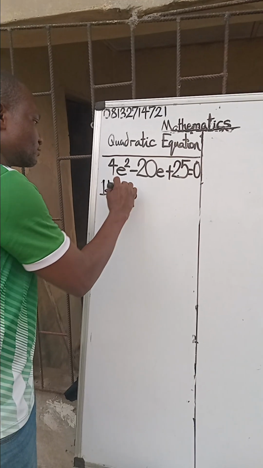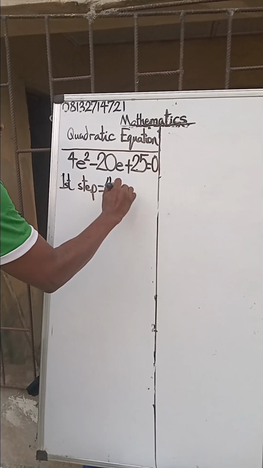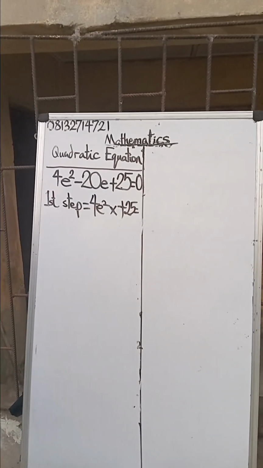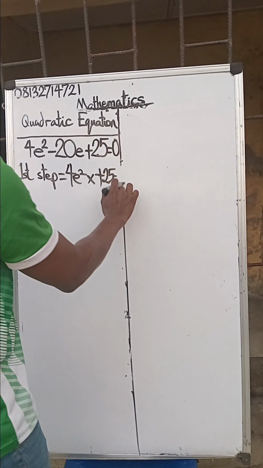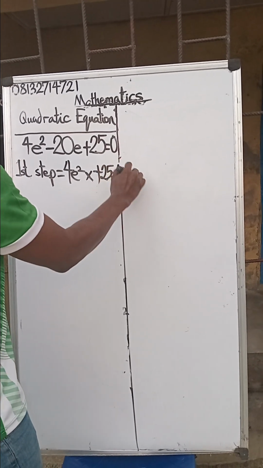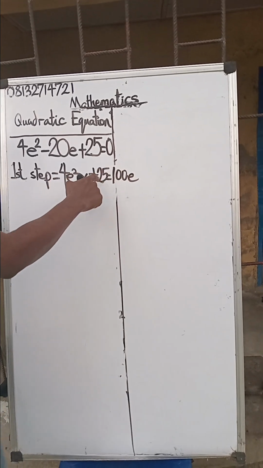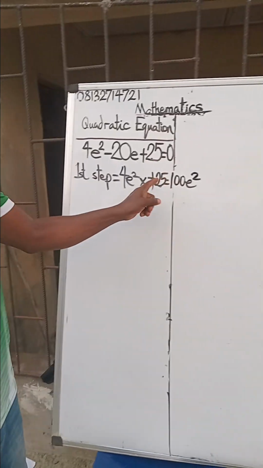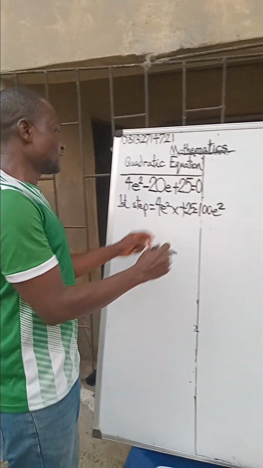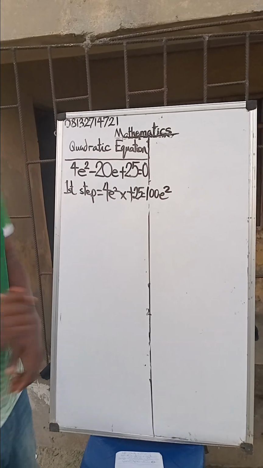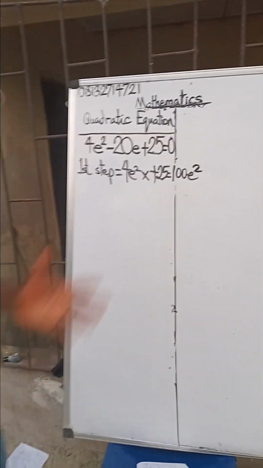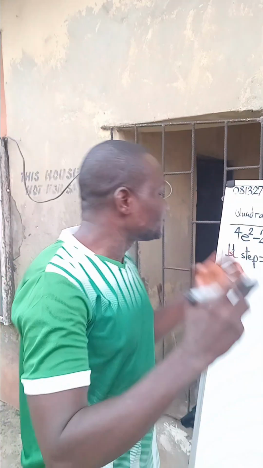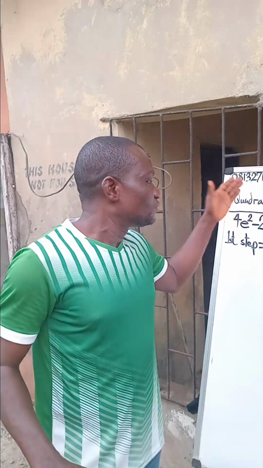First step, we say 4e squared times plus 25. This is the first step. 4e squared times 25 will give me 100e squared. 25 times 4 is 100e squared. Now, we are going to look for two factors such that if we multiply these two factors together, we'll get plus 100e squared, and if we add these two factors together, we'll get minus 20e.